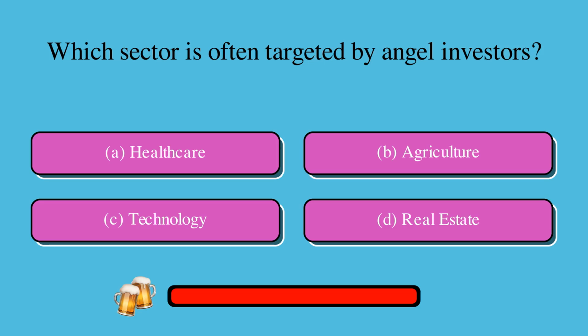Which sector is often targeted by angel investors? Is it A, healthcare, B, agriculture, C, technology, or D, real estate? The correct answer is C, technology.